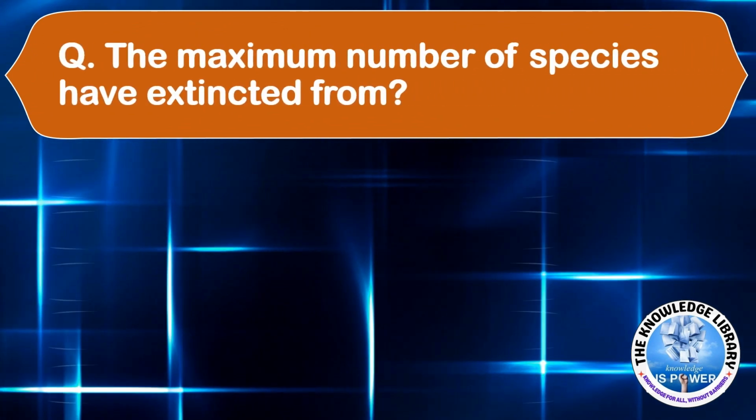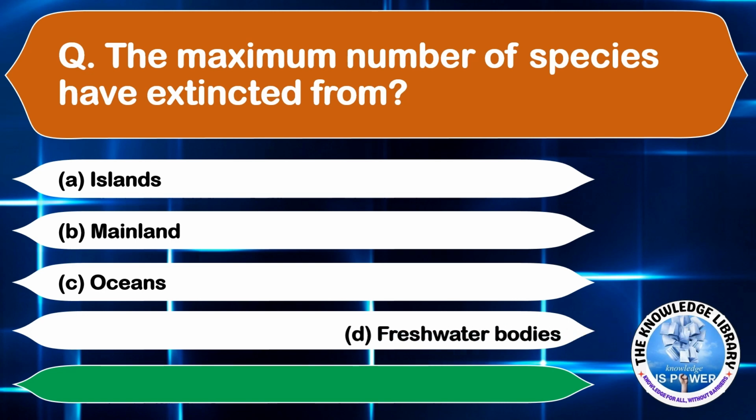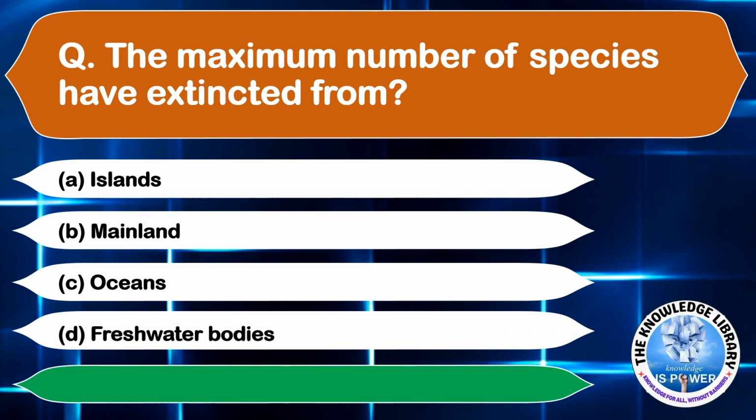The maximum number of species have gone extinct from option A, islands, option B, mainland, option C, oceans, and option D, freshwater bodies. The correct answer is option A, islands. Moving on to the next question.